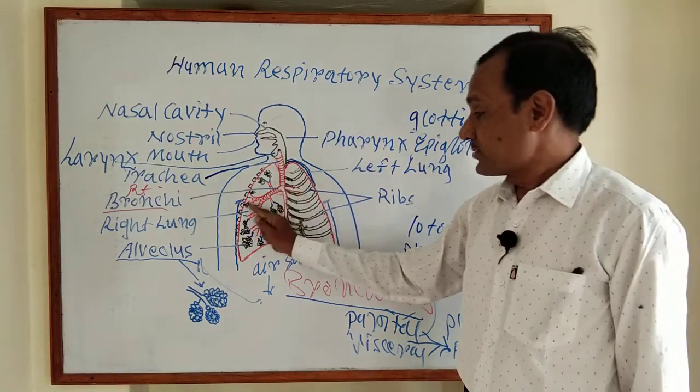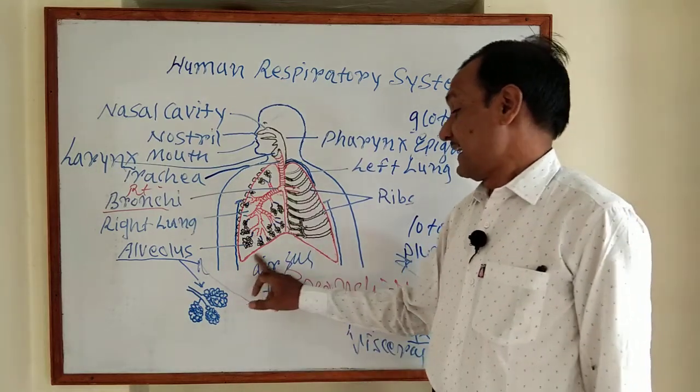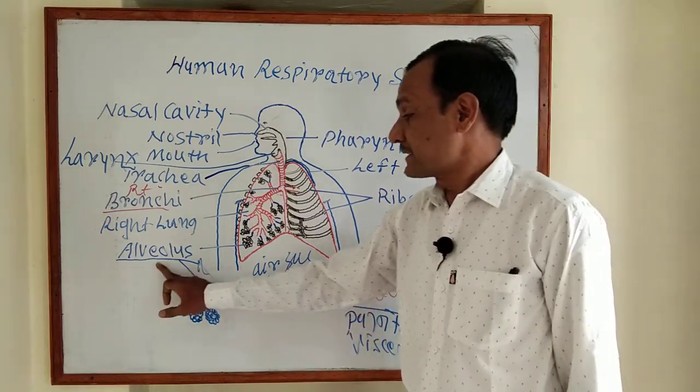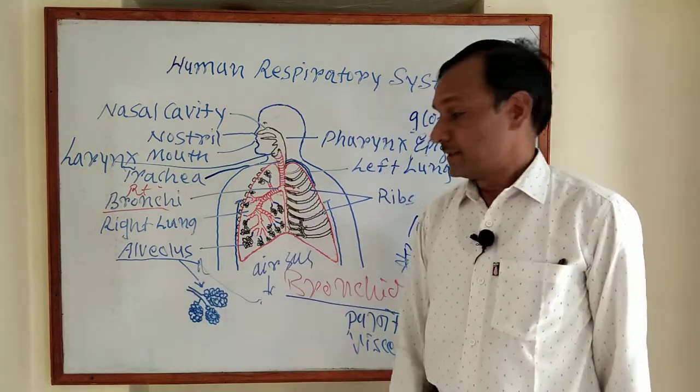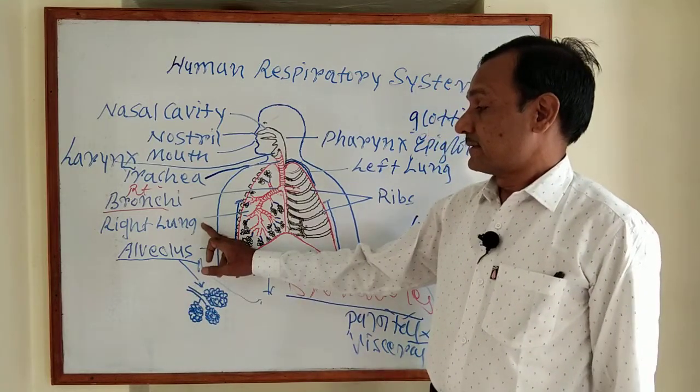The ends of the lobes have air sacs consisting of alveoli. That is the lungs.